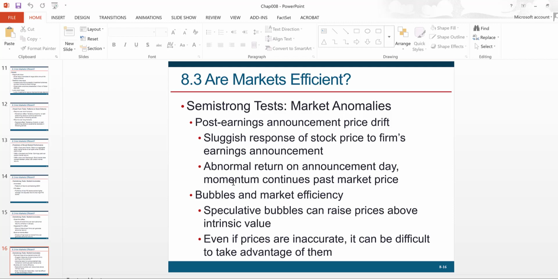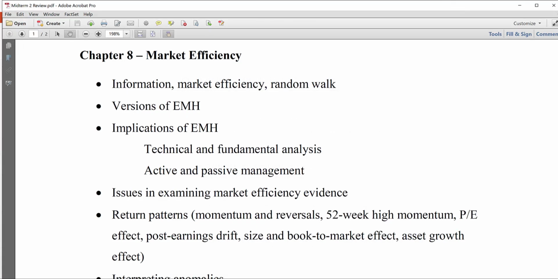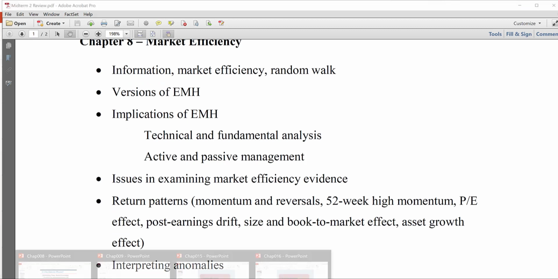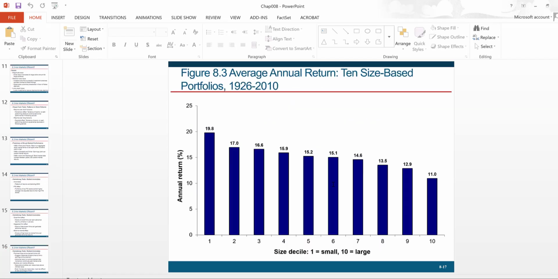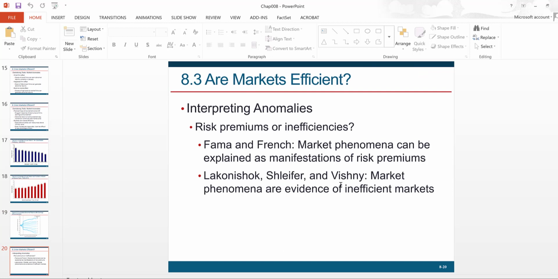So we talked about these different return patterns in the historical data that seem to suggest that perhaps markets are not efficient, right? So I have listed all those different patterns that we have talked about in class and that you should be familiar with. Then how do we interpret these results? How do we interpret these patterns?